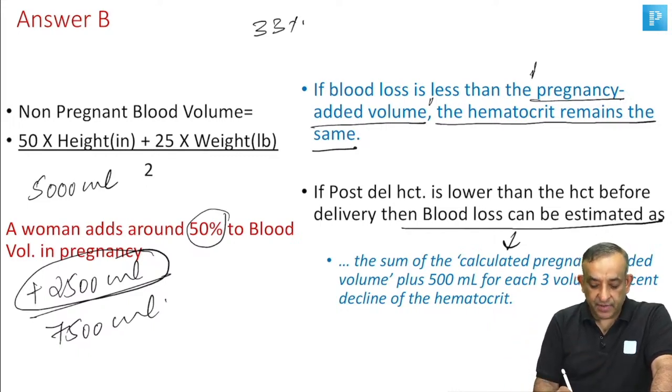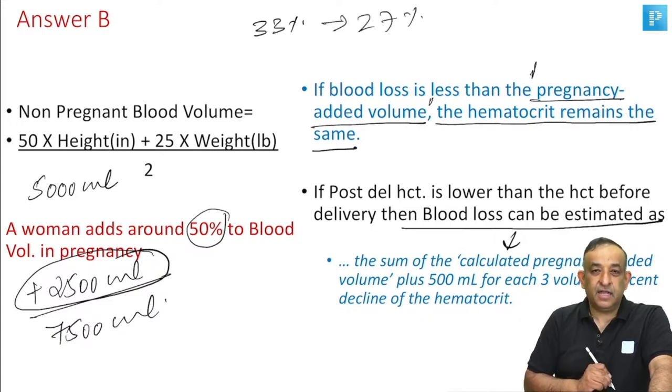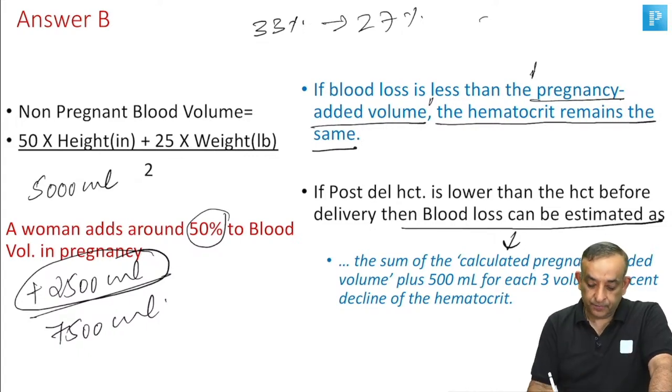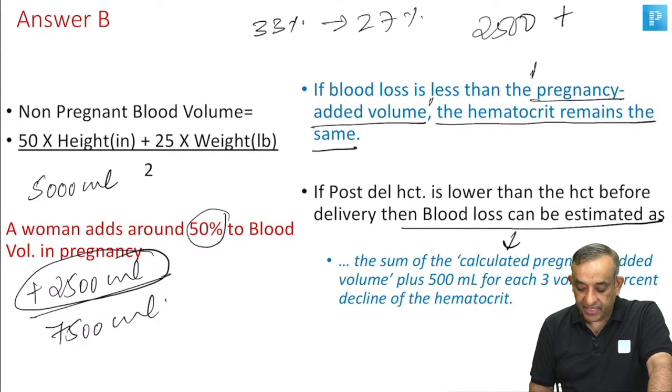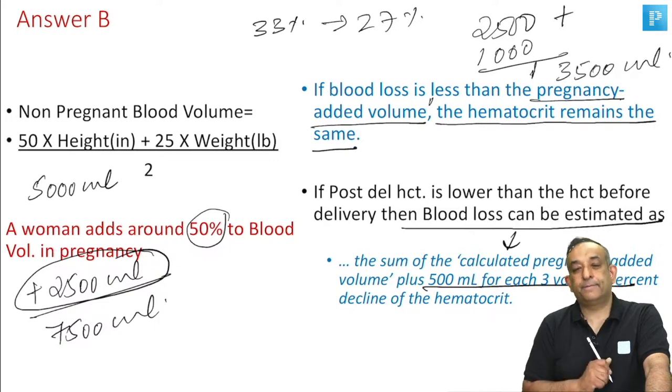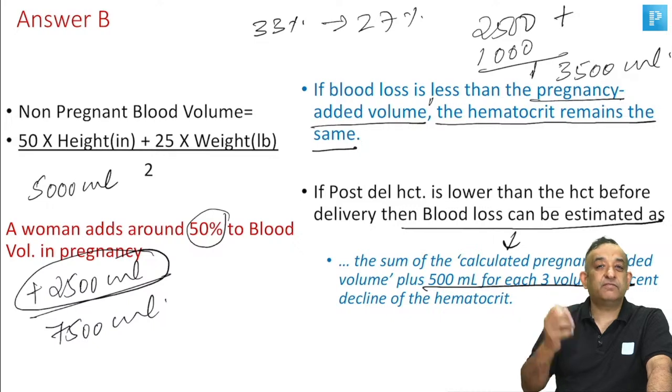So, if the hematocrit from 33 has gone to 27% after delivery, the person has lost that 2500 ml of blood, plus 500 ml for each 3 volume % drop. So she's dropped 6 volume % here. That is 500 for 3, another 500 for the next 3. So she's lost another 1000 ml of blood. So the total blood loss is 3500 ml in this woman. All right, that's a massive obstetric hemorrhage.